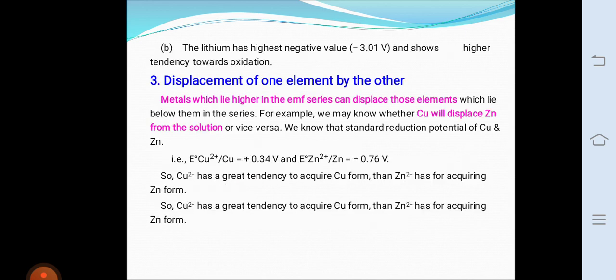So the fourth application is determination of the equilibrium constant for a reaction. The standard electrode potential can also be used to determine the equilibrium constant K for the reaction. We know that minus delta G naught is equal to RT ln K. ln is equal to 2.303 log.